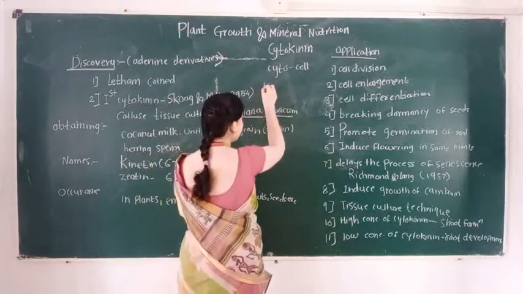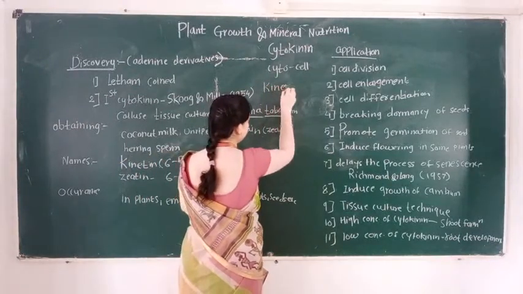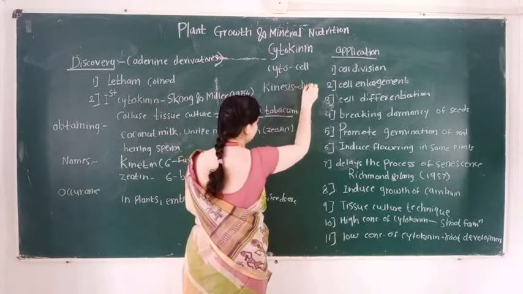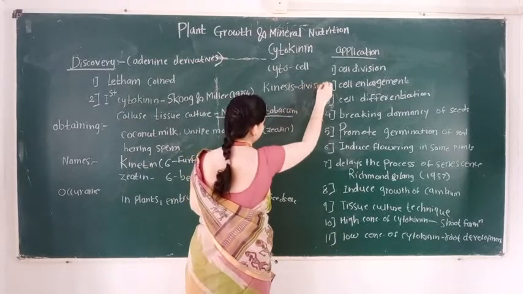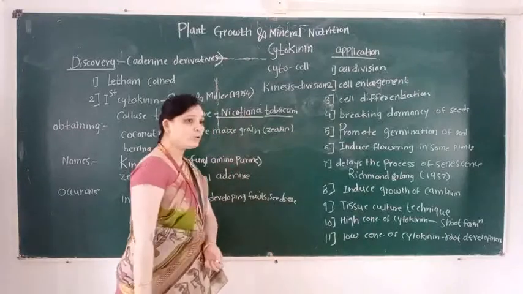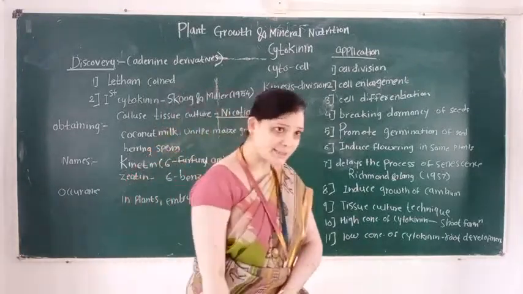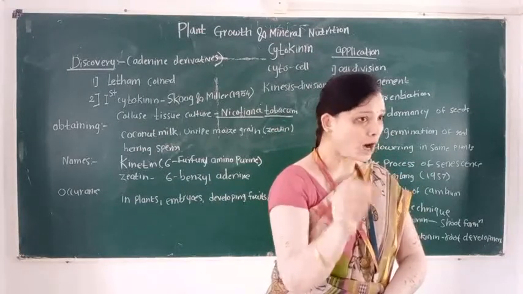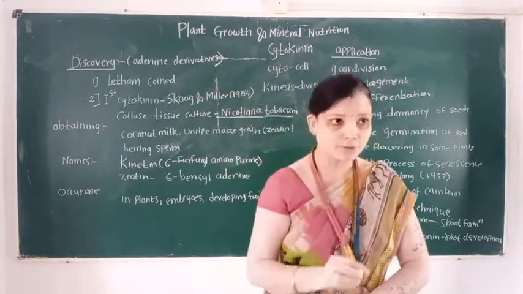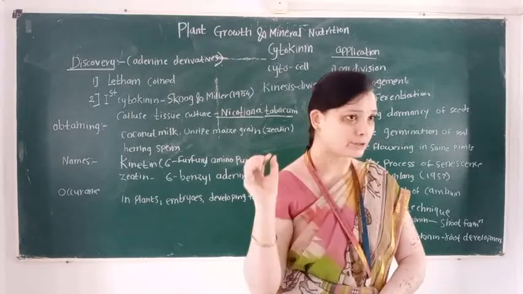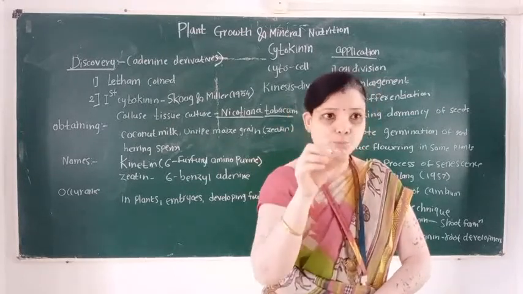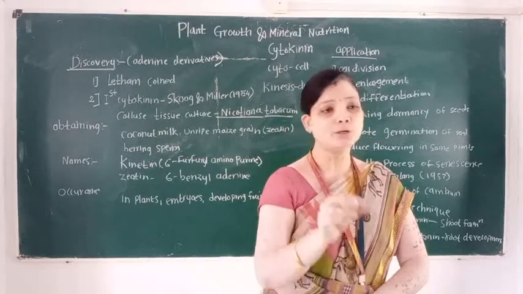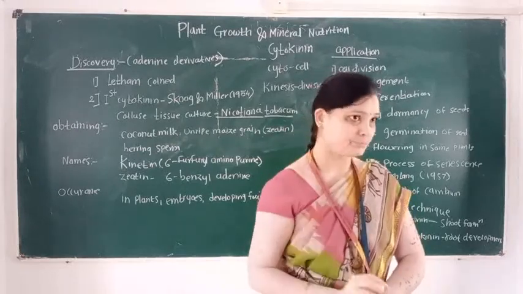What is the meaning of kinesis? Kinesis means division. So cytokinin means the plant growth hormone or plant growth regulator which promotes the process of cell division.